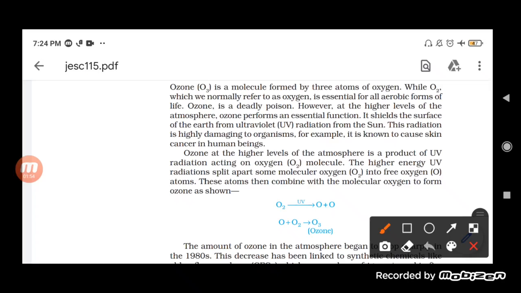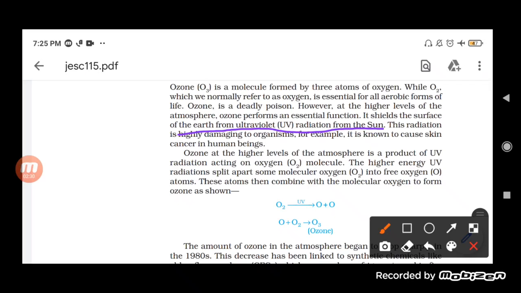So ozone is very poisonous, but it is really essential when it is present at a very high altitude or at a higher level. Why is it essential? In what way can we say that ozone is a good one? Basically, it acts as a shield. It shields the surface of the earth from the ultraviolet radiation from the sun.